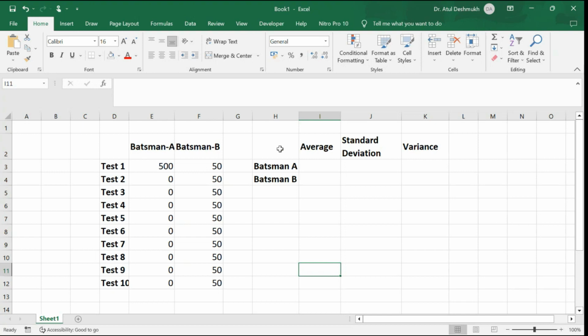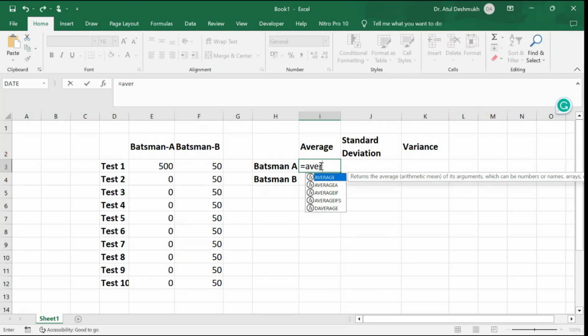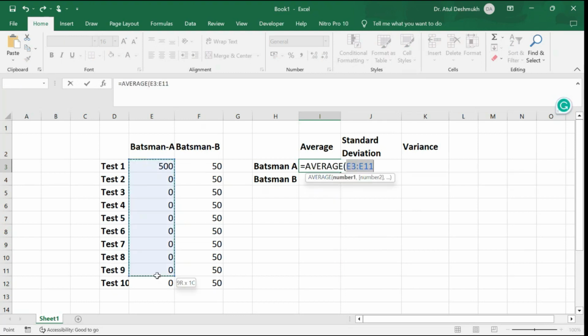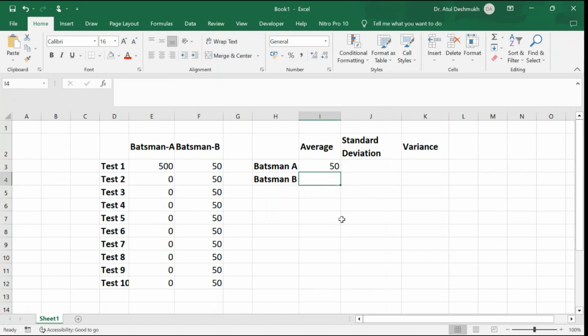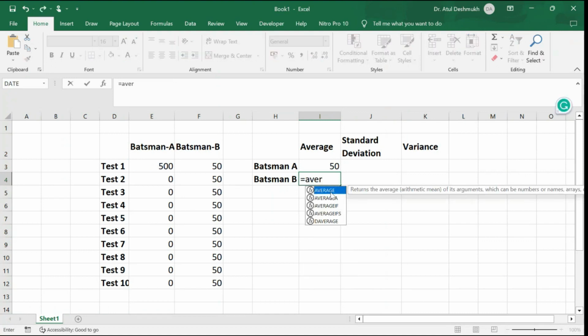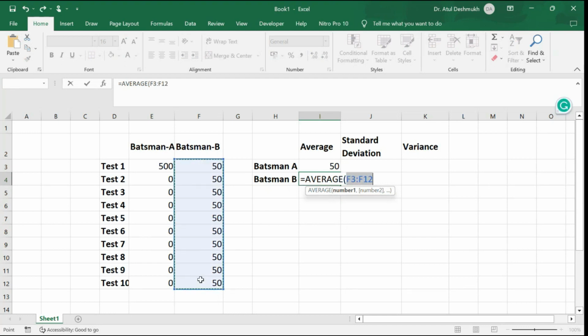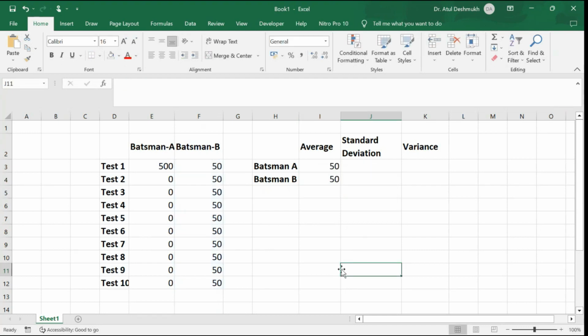So we will go for statistical parametric procedures. We will calculate the average. Average for batsman A is 50. Average for batsman B is 50. Now, if you take the average criterion, you cannot decide because both the batsmen have scored the same. You have conducted 10 test matches and taken the average score for both, and it is the same. There is no difference. Now there is difficulty. You cannot select one of them based on the average score. Now, we will study the standard deviation.